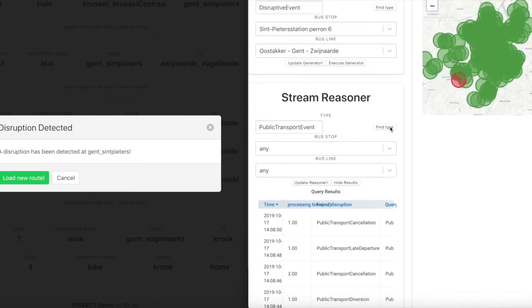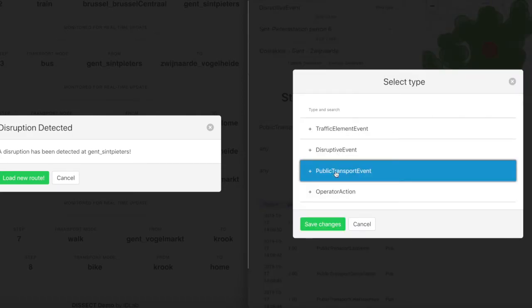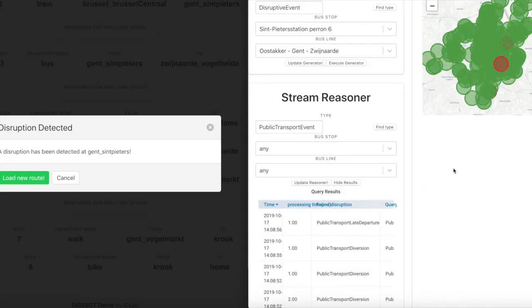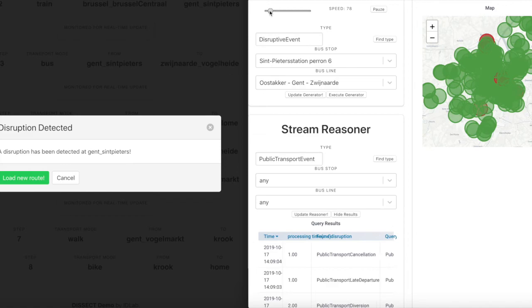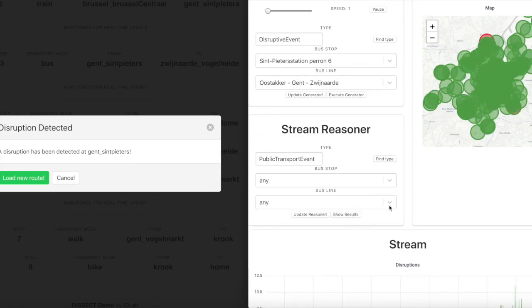So by taking this hierarchy of events into account, we can filter out very specifically what kind of data we're interested in from this stream that is currently being sent. So I will reduce the load here a little bit.